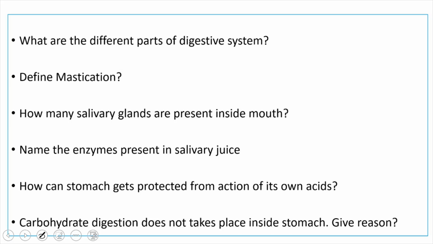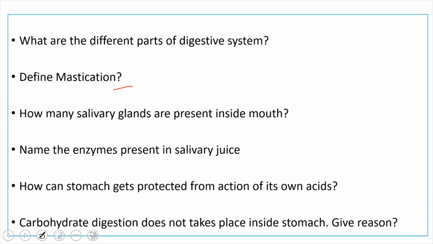The second question is: define mastication. What do you mean by mastication? Whenever food enters the mouth, it is cut and crushed by our teeth and thoroughly mixed with saliva. This process is known as mastication. How many salivary glands are present inside the mouth? We discussed that we have 3 pairs of salivary glands.